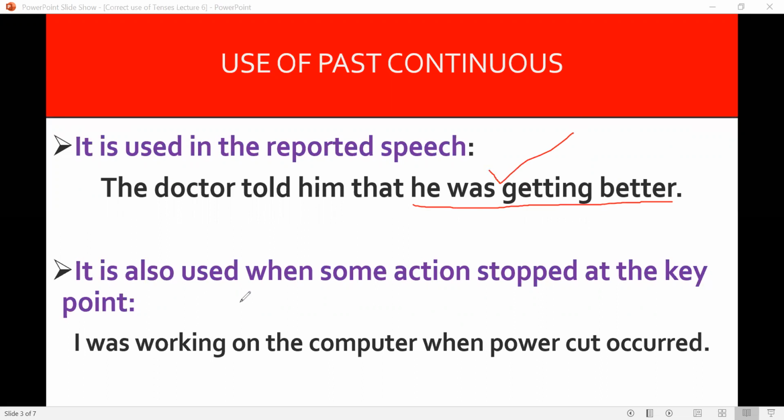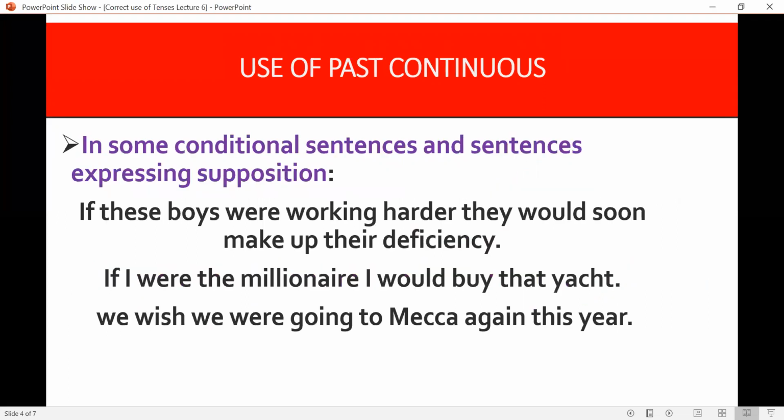It is also used when some action stopped at the key point. I was working on the computer when power cut occurred. Something remained in progress until something happened to stop that action. This is the meaning of this sentence, and this is the usage of this tense.